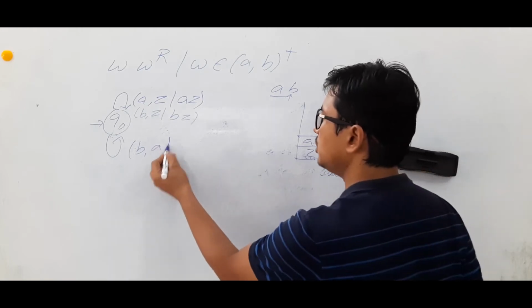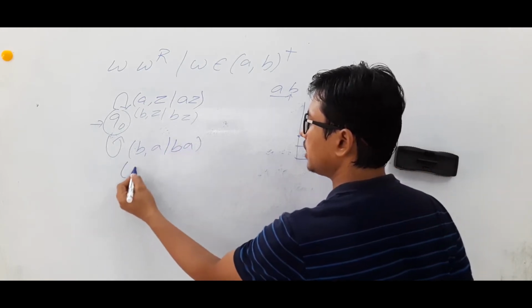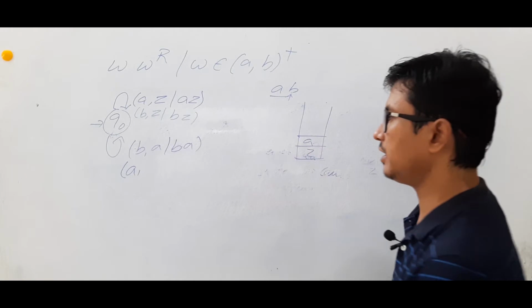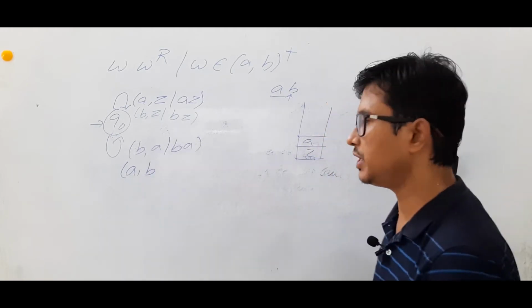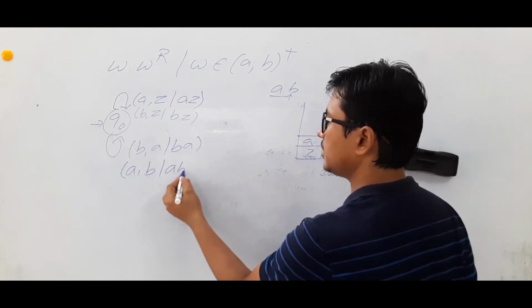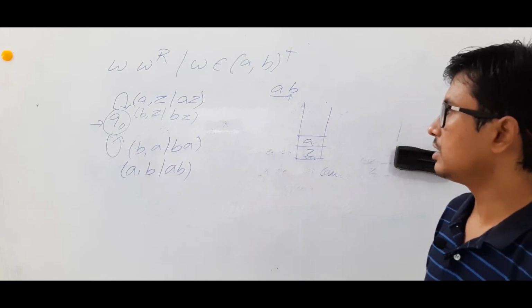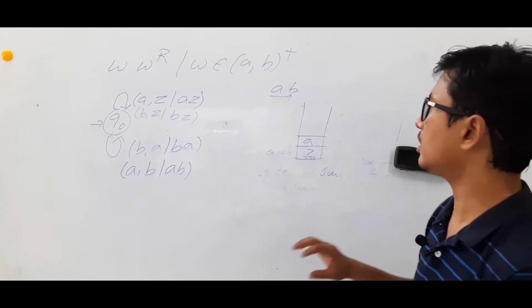Then what should you do? You have to push it. Similarly, if you are looking at the alphabet A and the top of the stack is B, then also you can assume that the center has not come. Is it clear? Are you able to understand it or not?